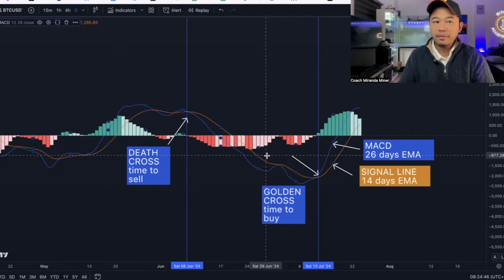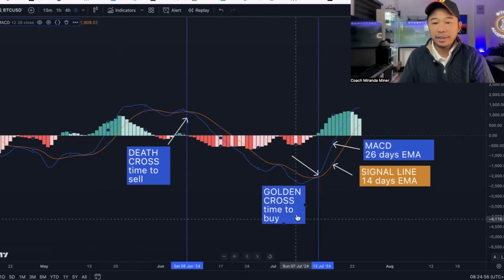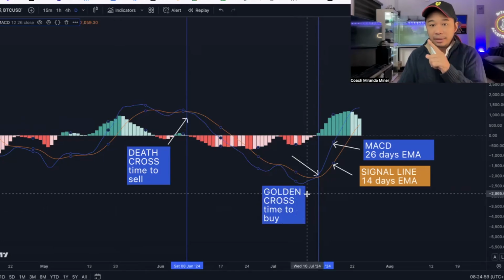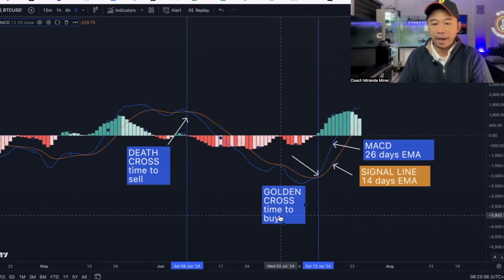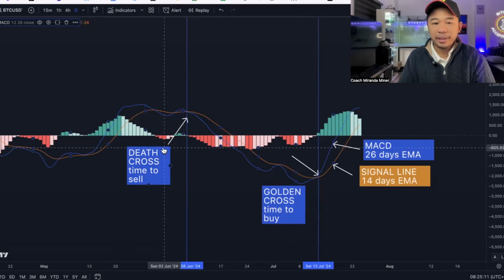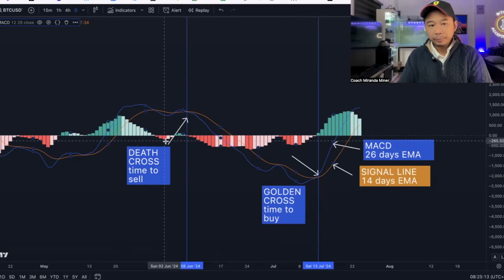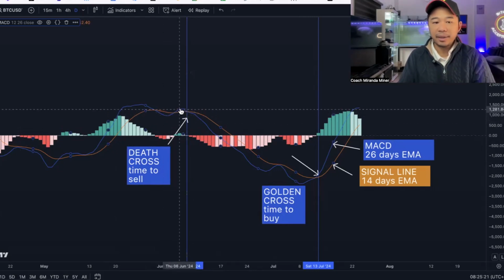So one of the very important uses of MACD is to tell you two types of crosses. This is what you call the golden cross and the death cross. The golden cross is when the MACD line crosses paakyat or patusok, crosses above your signal line, which is basically a time to buy. However, the death cross is the inverse, which is when your MACD line crosses below your signal line, pababa naman, patuhog. It's obviously signifying a time to sell.